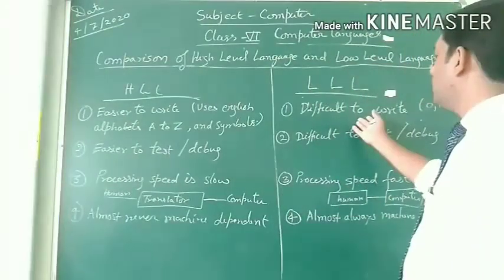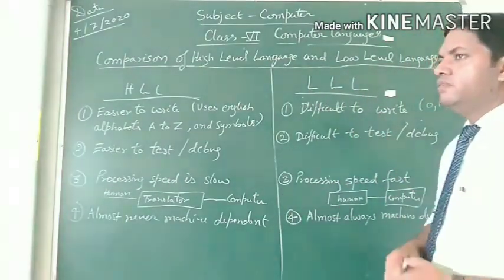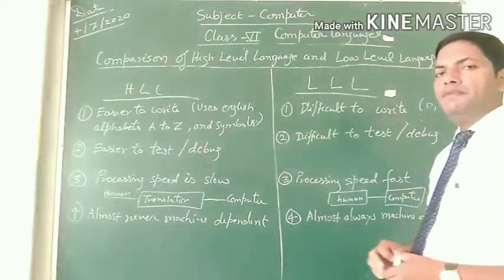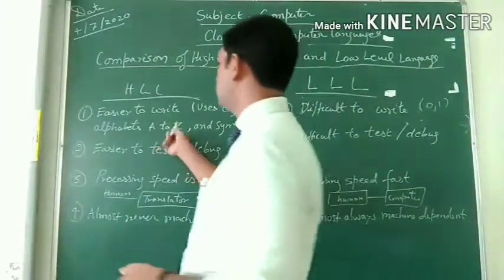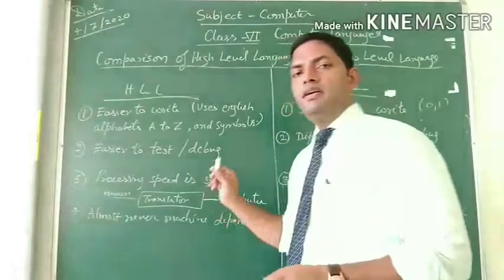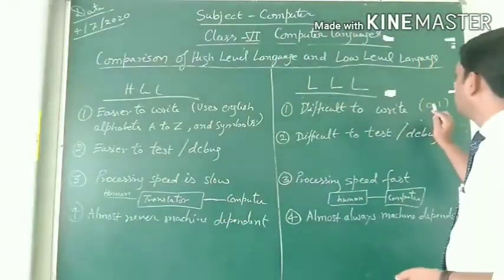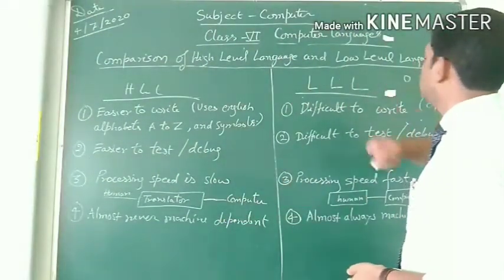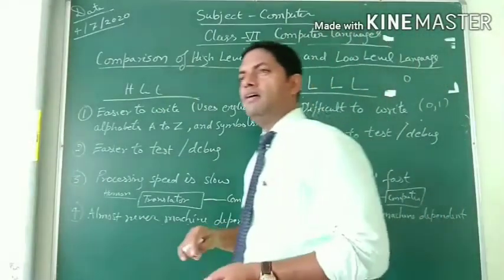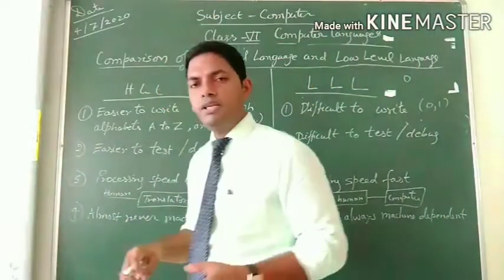In a low level language, we are using 0 and 1. For every alphabet, that is A to Z, or any symbol, a particular number is defined. That may be 0 or 001 or something else.